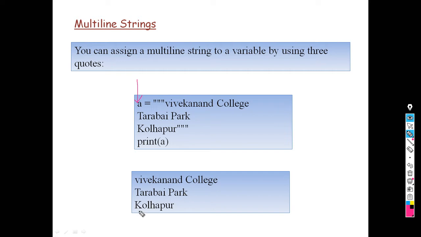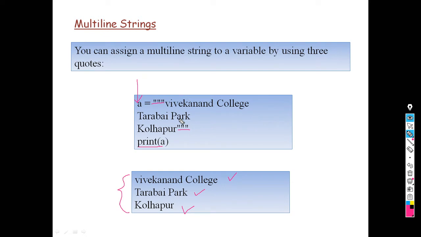Vivekanand College, Tarabai Park, Kolhapur. It is a multi-line statement. The first line has Vivekanand College, the second line has Tarabai Park, the third line has Kolhapur. So how can we assign this one? We should enclose this multi-line string within three quotation marks. Look here. This is the start and this is the end. We can enclose a multi-line string within three quotation marks, and when we print it, look here, this is the print statement, print A. So what does it give you?